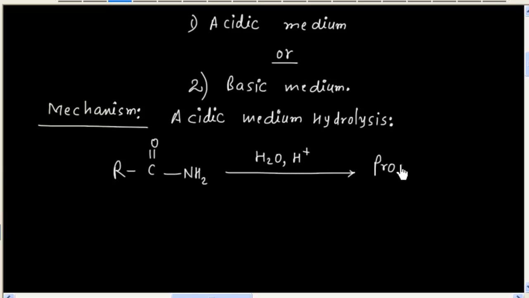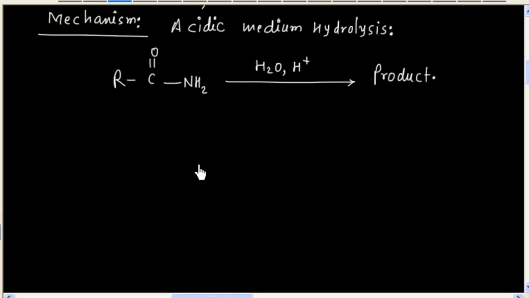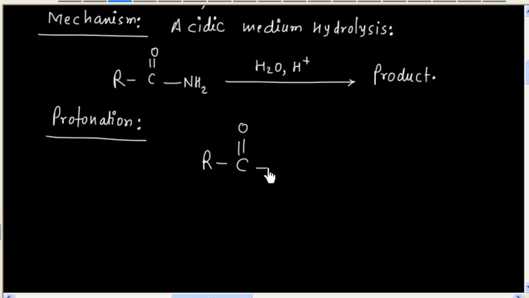So we have to derive the product using mechanism. The first step we have protonation. So this oxygen gets protonated.